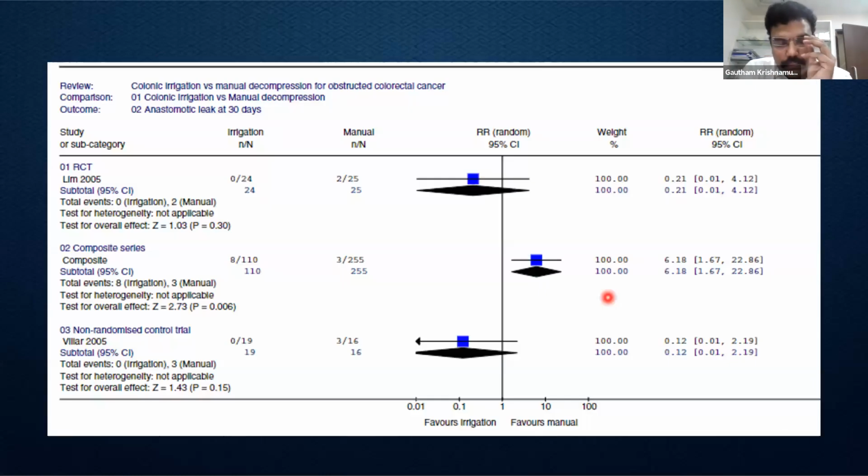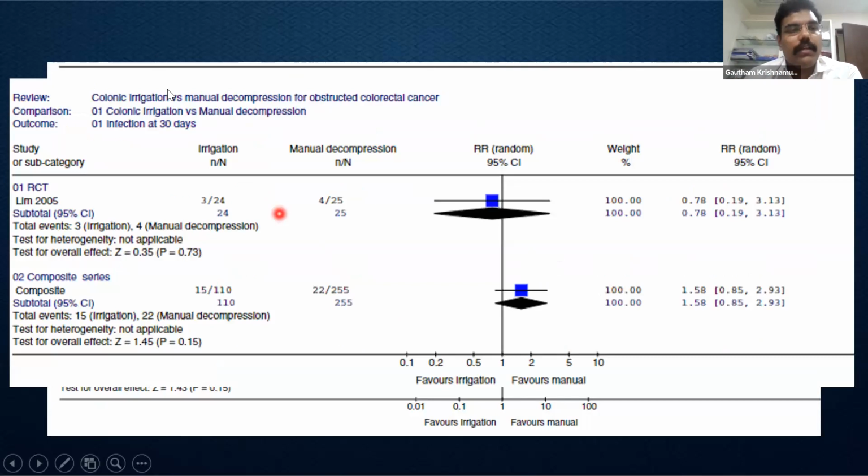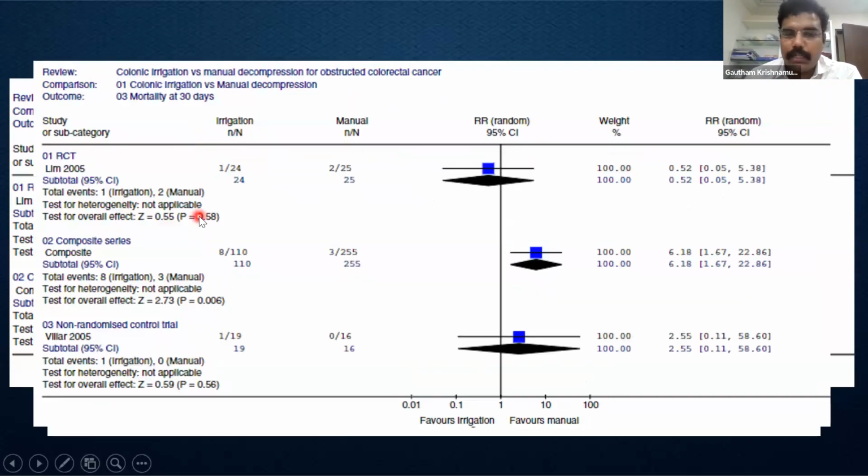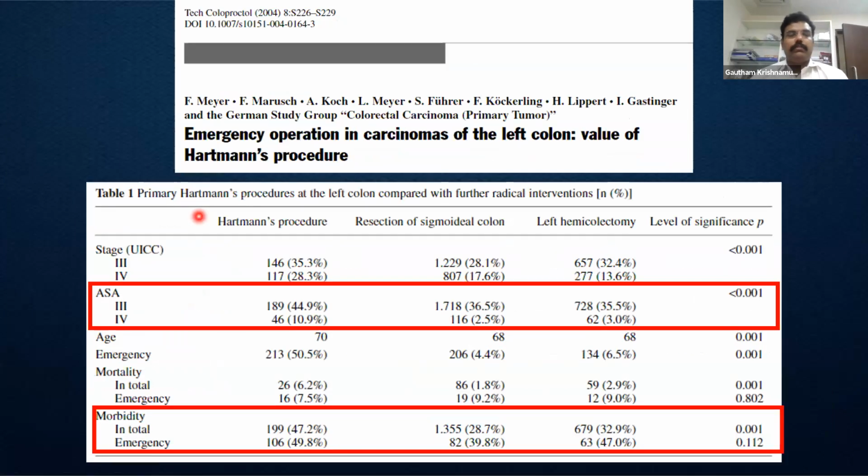So this is from a systematic review which spoke about colonic irrigation versus manual decompression. Various outcomes were measured. The anastomotic leak at 30 days, again, were comparable between the two arms. The infection at 30 days, again comparable between the two arms. The mortality was also comparable between the two arms. So coming to the Hartmann's in this individual, in an emergency setting, still Hartmann's holds good.